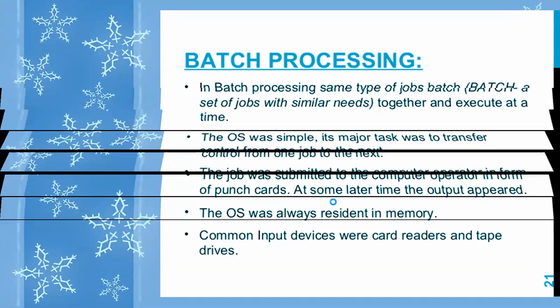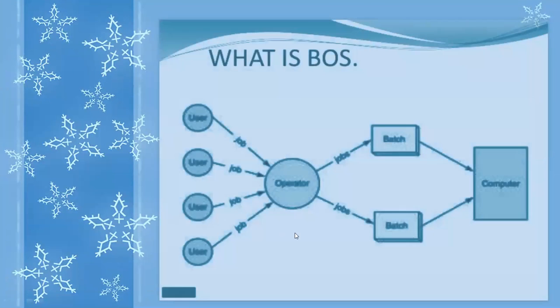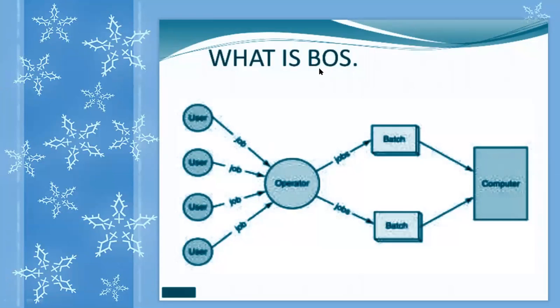See the diagram here. Batch processing, operator. These are the users, 1, 2, 3, 4. These are the users, and they have given the jobs to the operator. And the operator assigns the jobs one by one: first batch, second batch, third batch, fourth batch given to the computer.